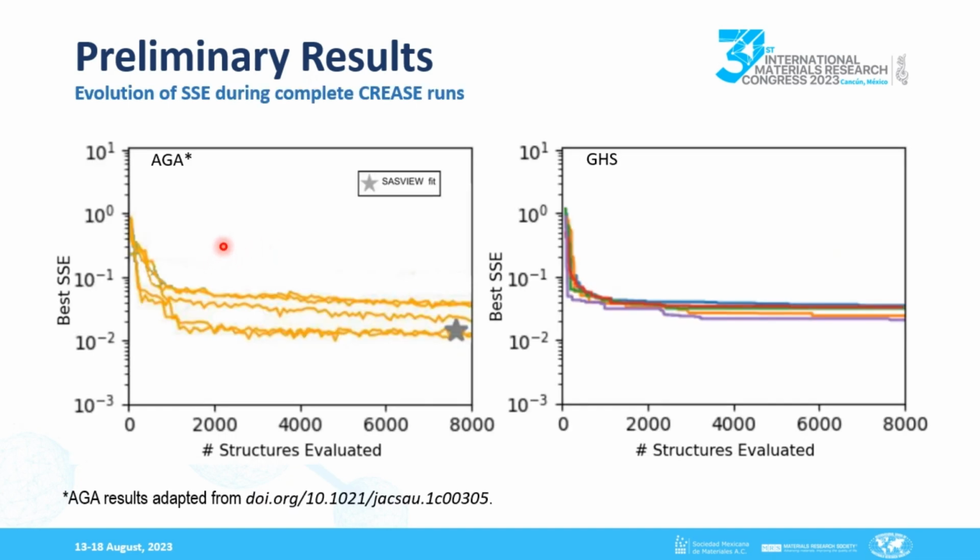Here we can see the evolution of the best SSE during different CREASE runs with the AGA and the GHS. We can see how the GHS shows a higher convergence speed than the AGA, reaching a stable SSE value faster and more uniformly between runs, unlike the AGA, which shows a higher variance between runs.